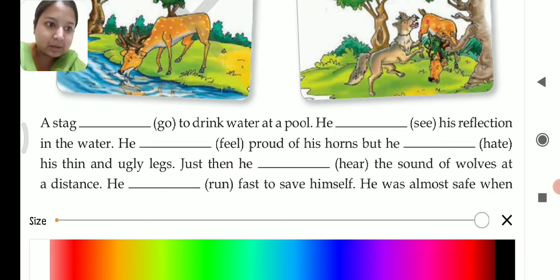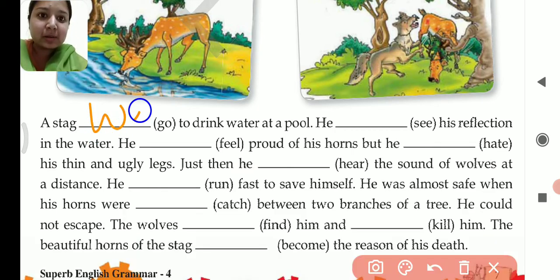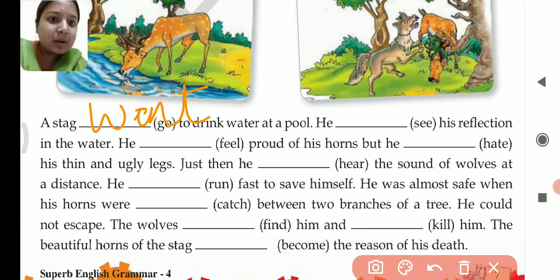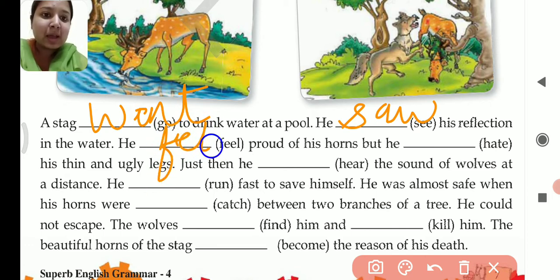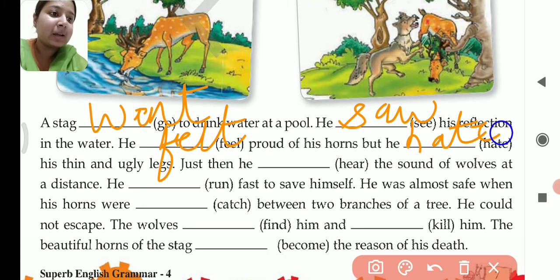Let me take another color. Went. The stag went to drink water at a pool. He see his reflection in the water. Past of see will be saw. He saw his reflection in the water. He feel proud of his horns, but he hate his thin and ugly legs. Past tense of feel will be felt, F-E-L-T. He felt proud of his horns, but he hate. Hate will change into hated, H-A-T-E-D. Hated his thin and ugly legs.